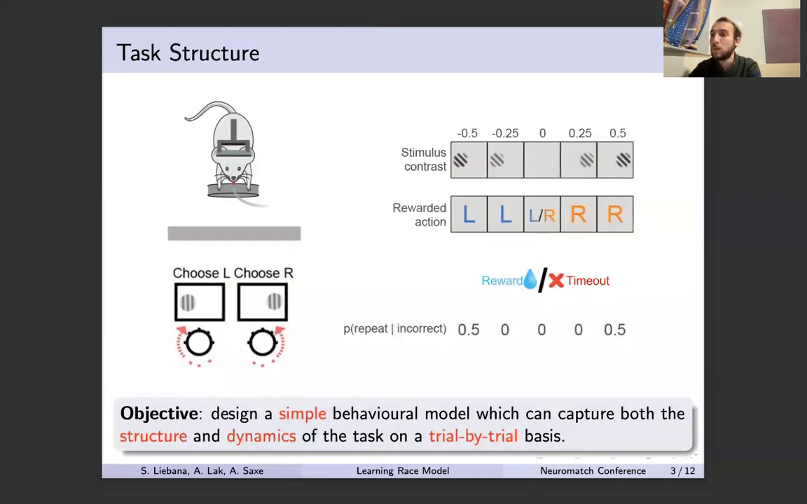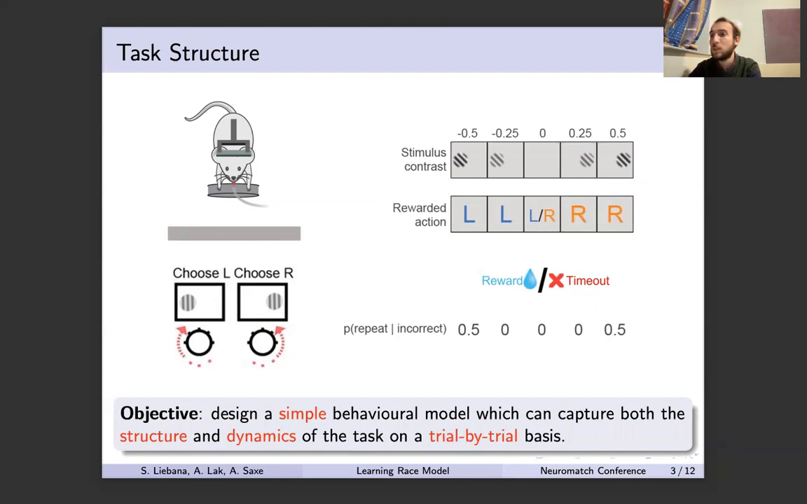The experiment being conducted in Armin Lack's lab at Oxford consists of a simple two alternative choice task where water-deprived mice have to choose between rotating a wheel left or right, depending on the position of a grating with varying contrast levels across trials. This is also known as the IBL or International Brain Laboratory task. Correct choices are rewarded with water and incorrect choices punished with a timeout.